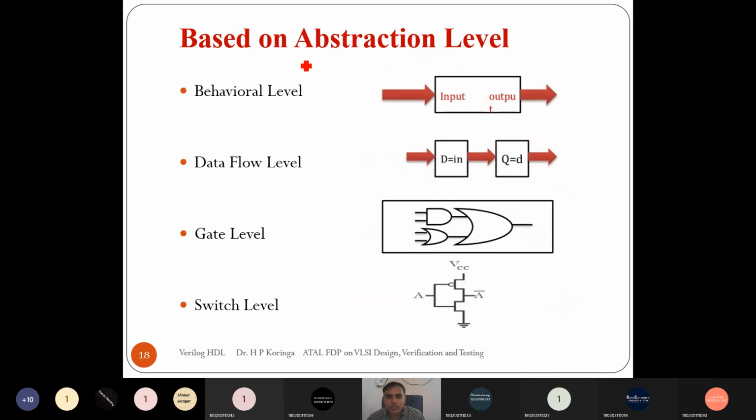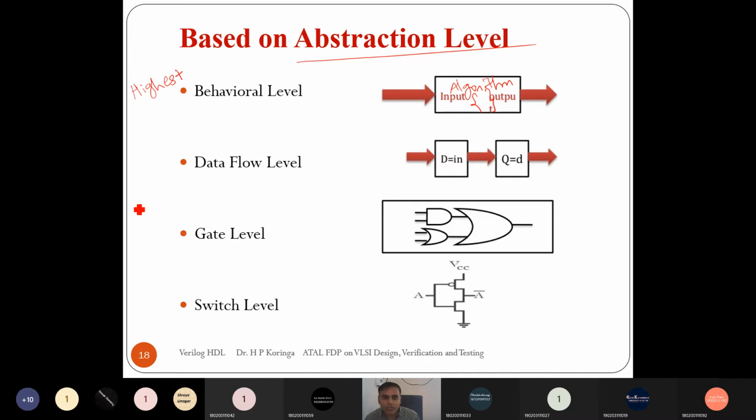Now another approach is based on the abstraction level. Verilog supports four types of abstraction level. First is the behavioral level. In the behavioral level we have some input and output relation. Here we have to implement our design in terms of some algorithm or some sequence of statements, in the HDL syntax, right? We have to program it in such a way that it has the input and output logic relation as per the specification. The behavioral abstraction level is the highest abstraction level, right?